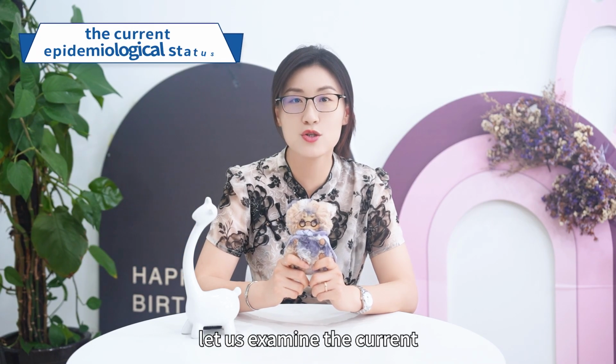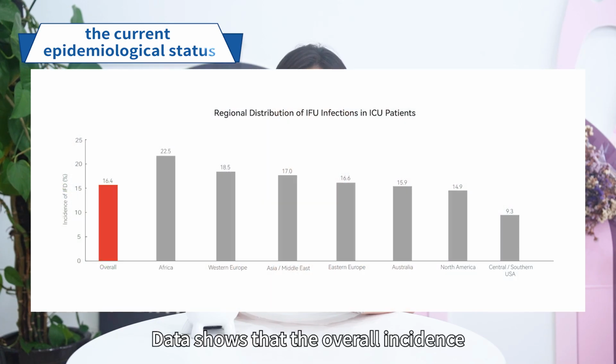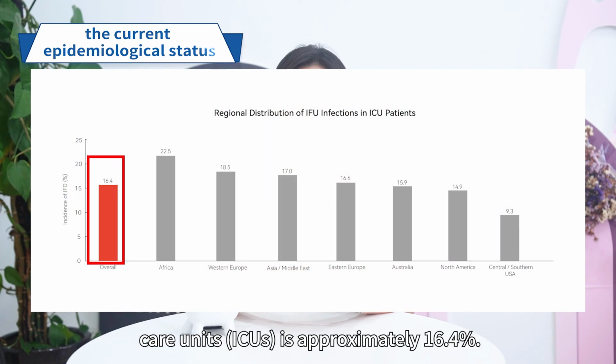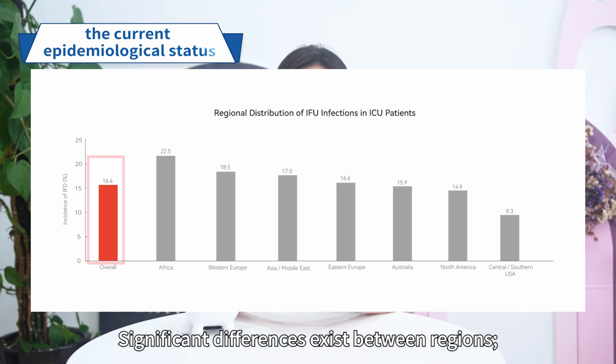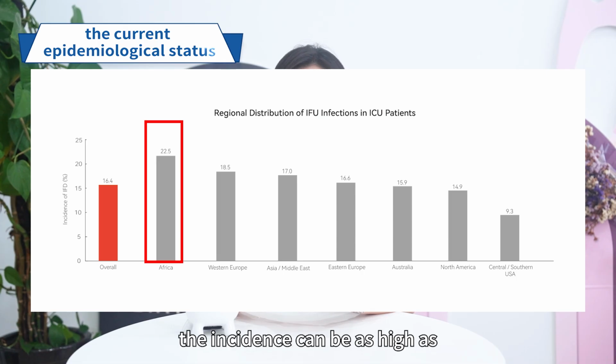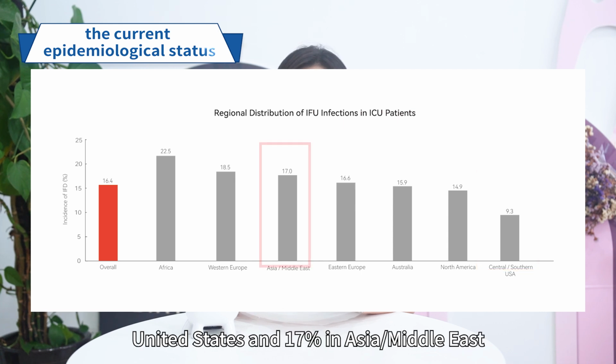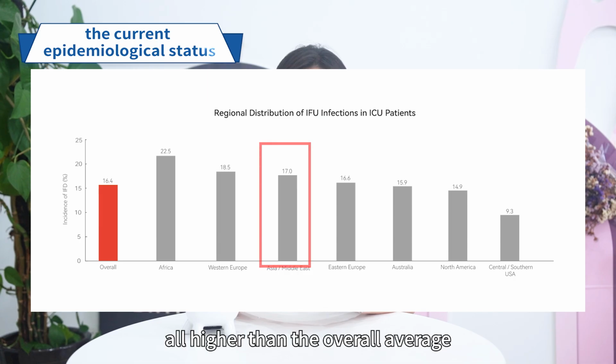First of all, let us examine the current epidemiological status. Data shows that the overall incidence of invasive fungal infections in intensive care units (ICUs) is approximately 16.4%. Significant differences exist between regions. The incidence can be as high as 22.5% in Africa, while it is 9.3% in the central southern United States and 17% in Asia and the Middle East, all higher than the overall average.